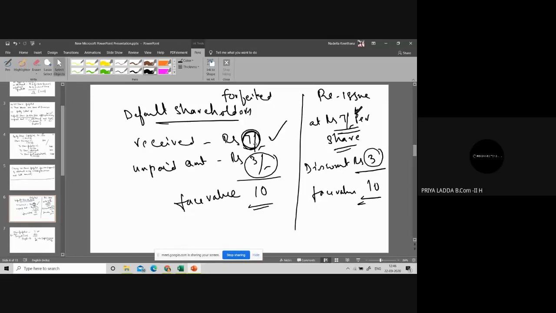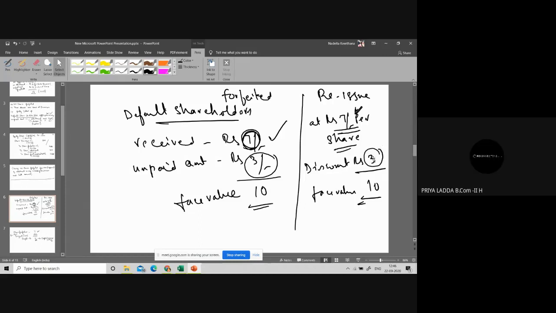So this 7 is profit to the company. Again, the same shares are reissued to the other person. The face value is 10, but you reissued at 7, giving discount of 3.